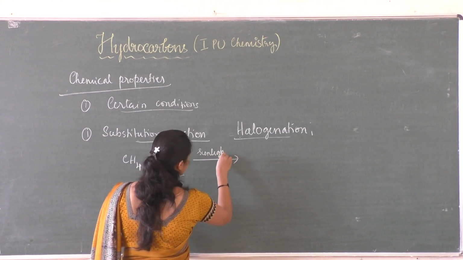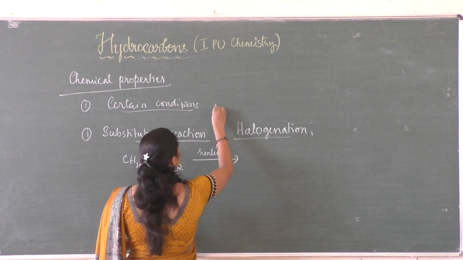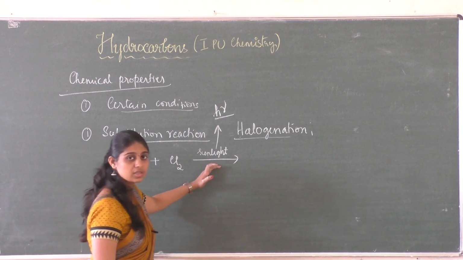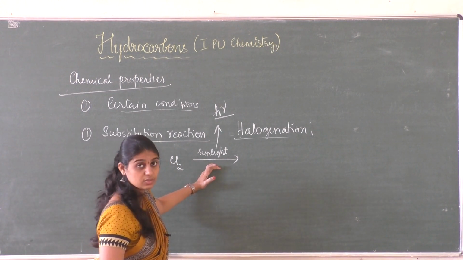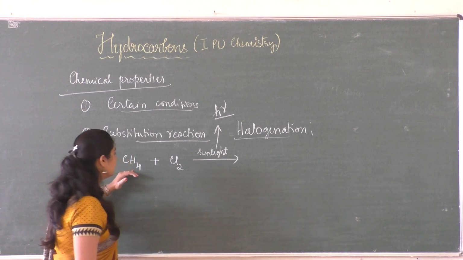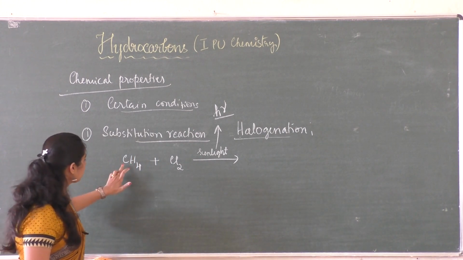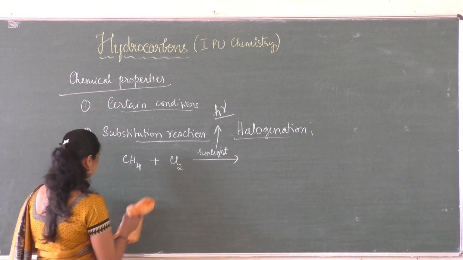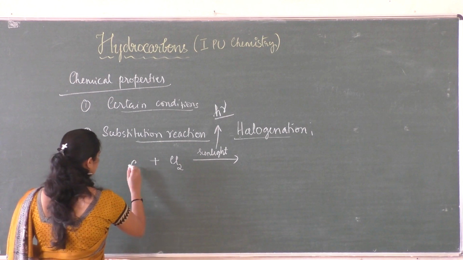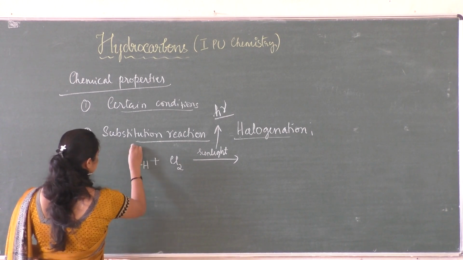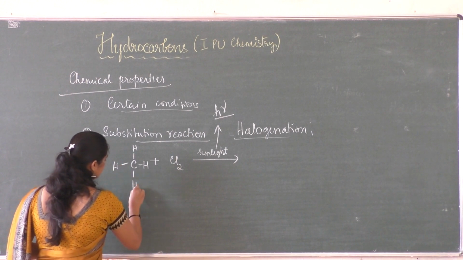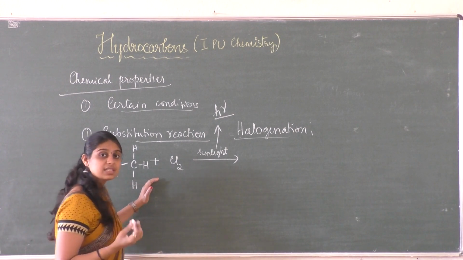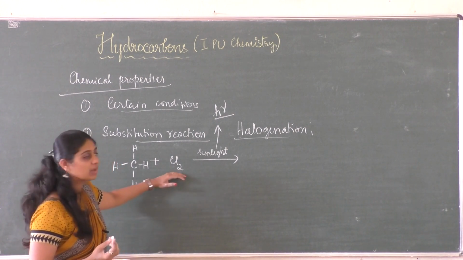Sunlight is usually represented as H nu, or you can mention the temperature range 573 to 773. So in this type of reaction, what happens is that the hydrogen attached to the carbon is replaced. This carbon is attached with 4 hydrogen atoms. At a time, the successive replacement of the hydrogen takes place by the chlorine atom.